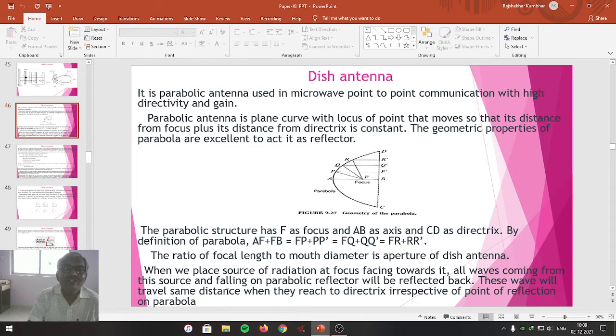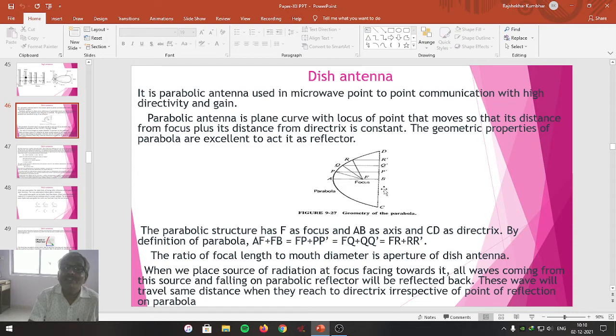These waves will travel the same distance when they reach the directrix, irrespective of the point of reflection on the parabola. This means, if you place a source of radiation at the focus, it will radiate toward the parabolic shape. They will be incident on the parabola like this, and after incidence they will be reflected back toward the directrix, and they will travel an equal distance wherever the point may be located along the locus of the parabolic shape, and it forms a very strong concentrated beam of reflected radiations.